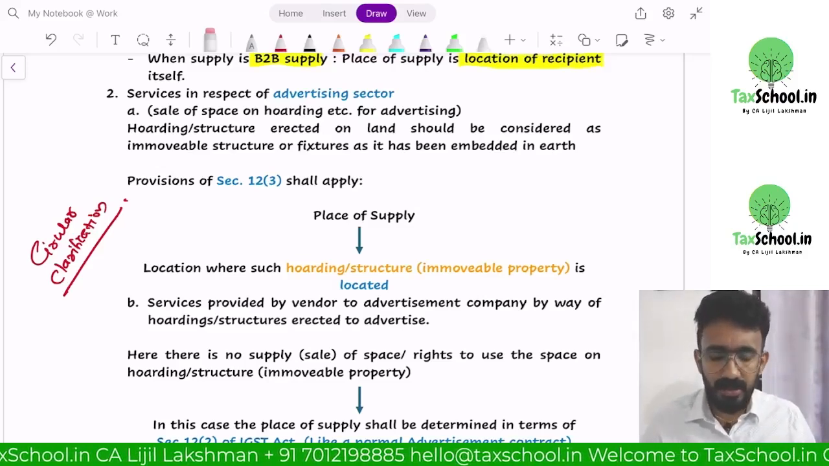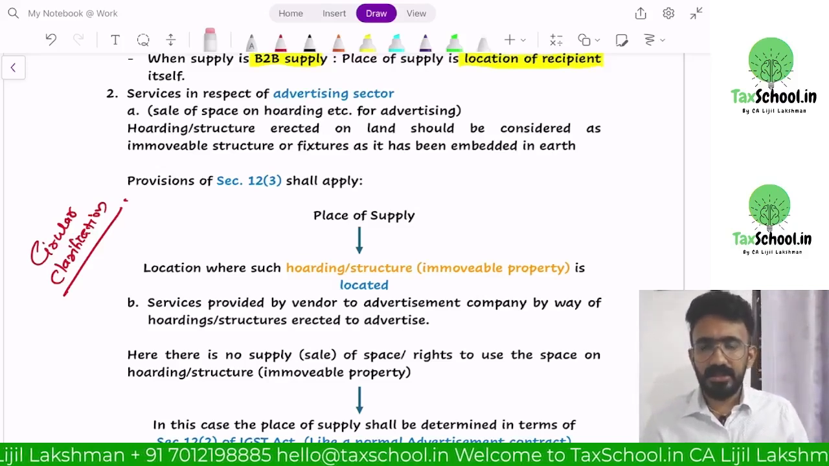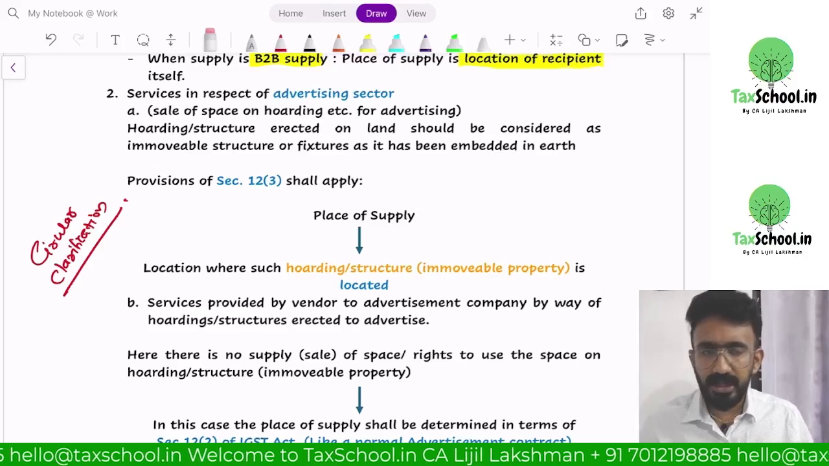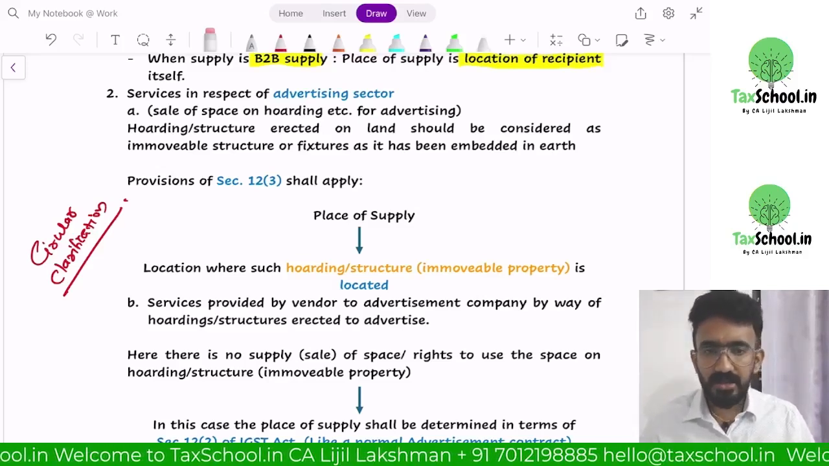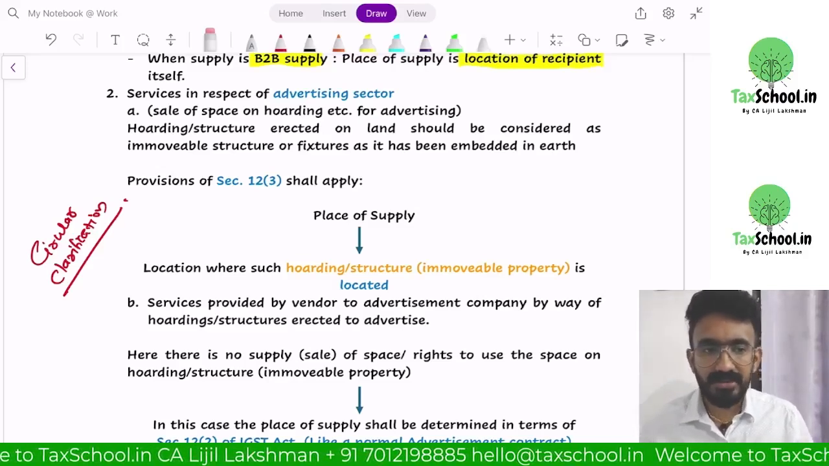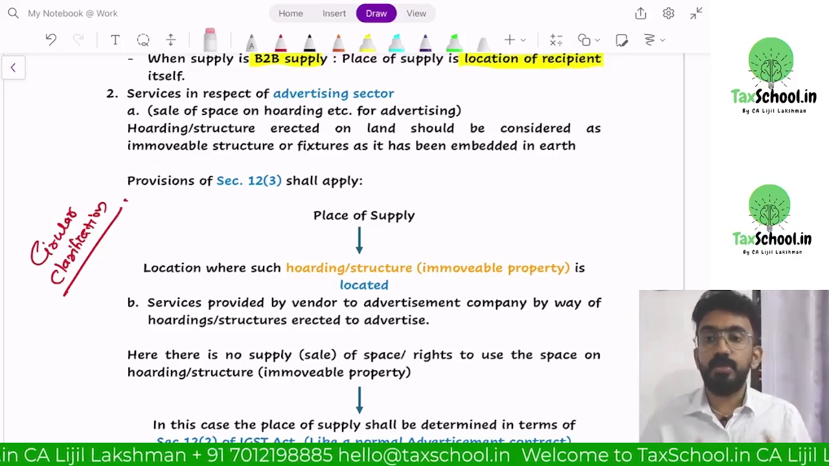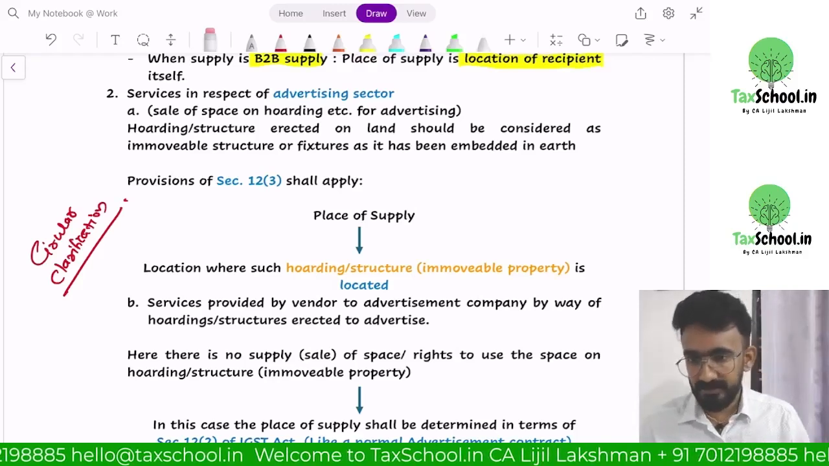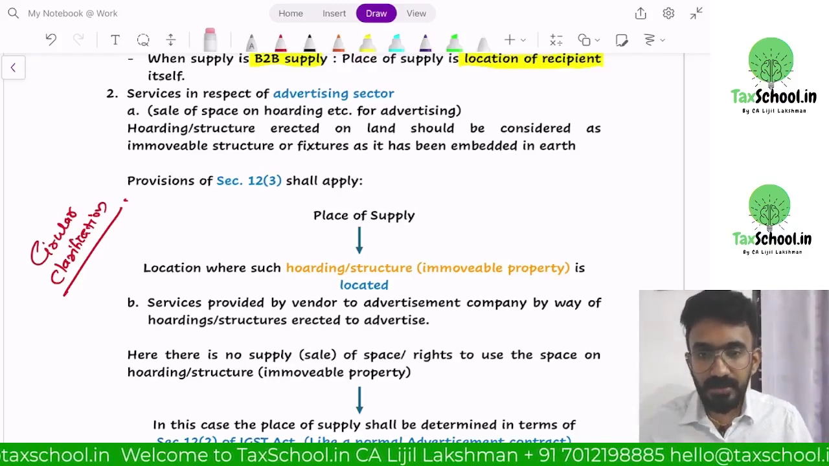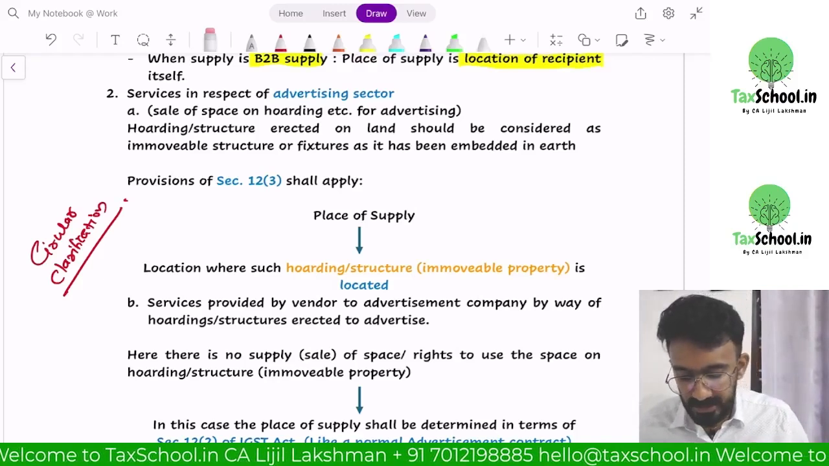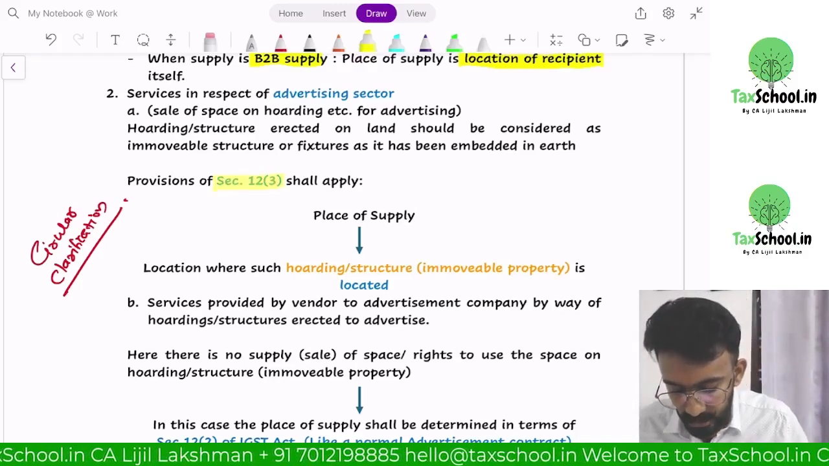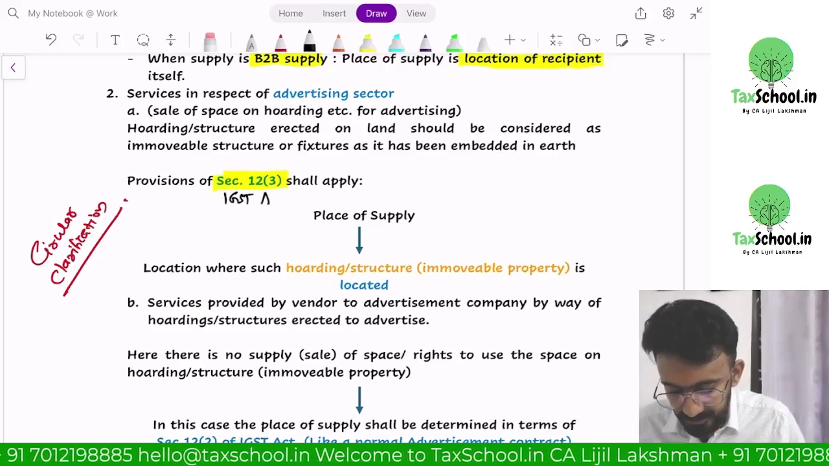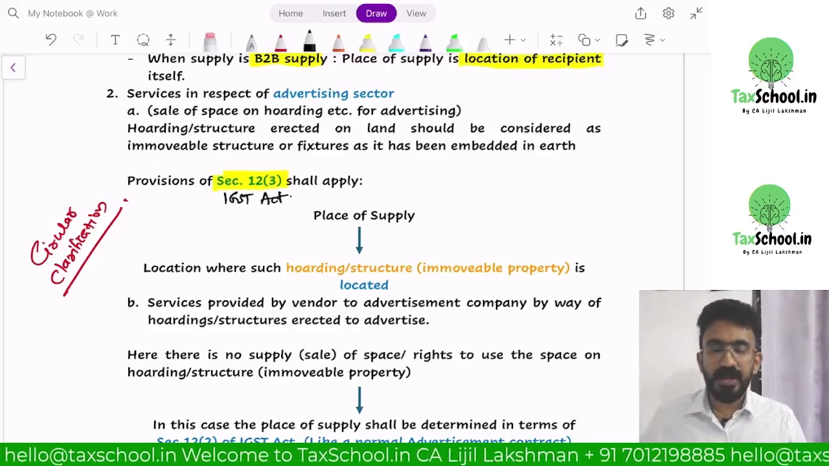So Kochi Metro had an agreement saying that monthly they will collect 50 lakh from 0 Degree, and their contract is what? It is a contract in relation to immovable property, a right to use immovable property, sale of space of immovable property. It would be considered an item under 12.3. In 12.3 of the IGST Act, the place of supply says, how do I determine the place of supply if?